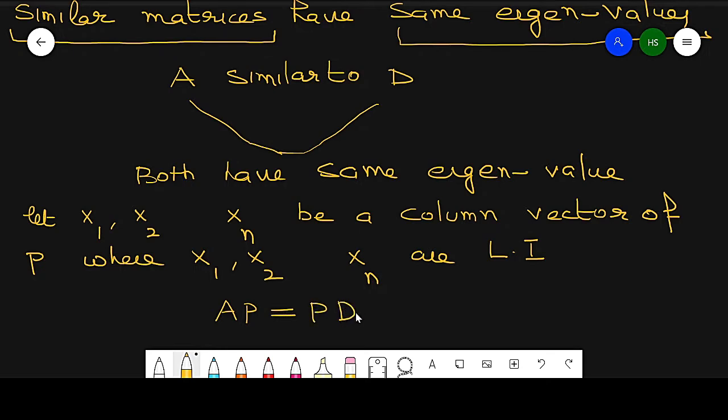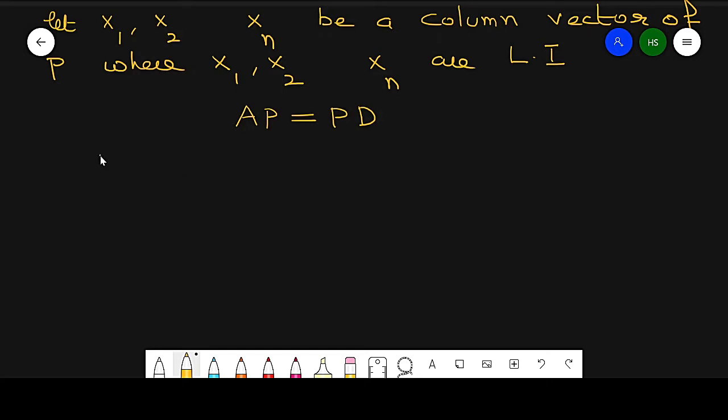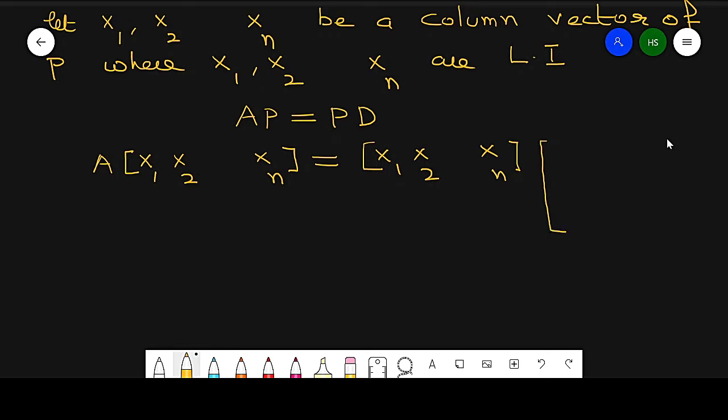Now from this equation, simplify AP, which is equal to A times the matrix with columns x1, x2, xn, which is equal to the matrix with columns x1, x2, xn times the diagonal matrix with lambda 1, lambda 2, up to lambda n.